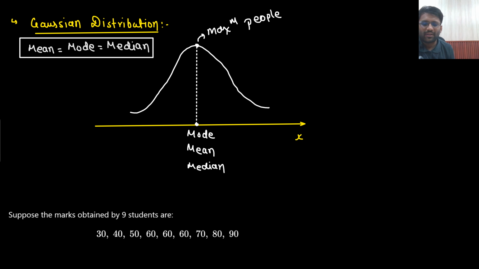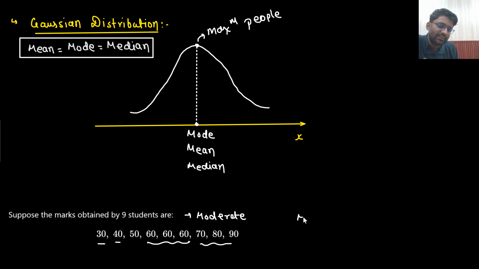moderate level question paper. Let's just say if there is a moderate level question paper, then there would be some guys who never studied actually. So these guys are those who did not study, so 30, 40, 50 marks they are getting. But most of the guys would be getting some average marks, let's just say roughly around 60 marks. So most of the guys would be getting marks in this range. And then there would be some guys who are very brilliant, they would be getting these kind of marks.